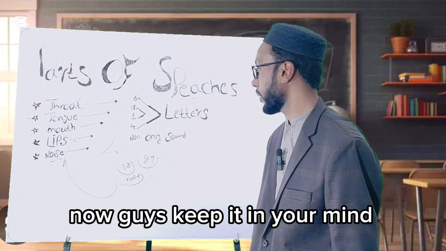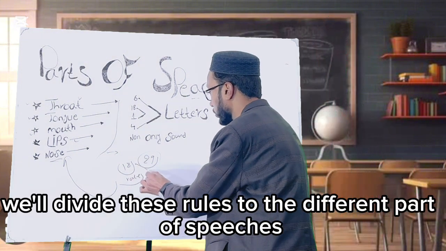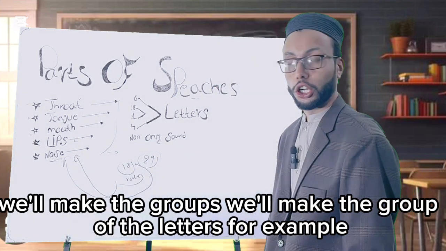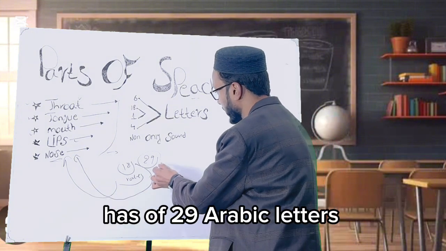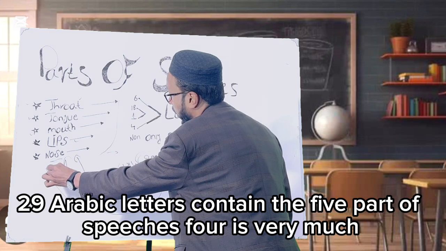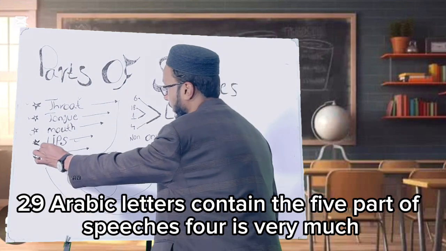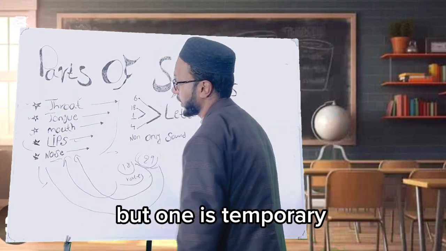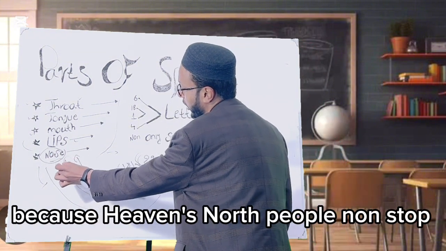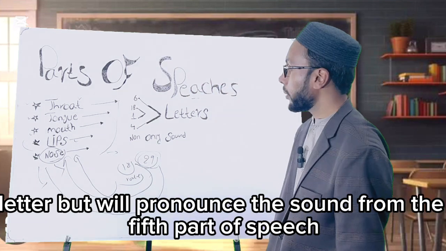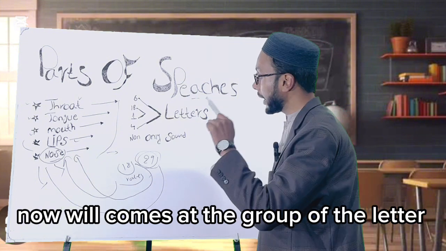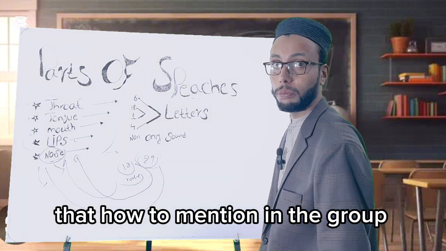Now guys, keep it in your mind. We'll divide these rules among the different parts of speech. We'll make groups of the letters. The 29 Arabic letters involve the five parts of speech. Four are used very much, but one is temporary, because here the letter will not be pronounced, but only a sound from the fifth part of speech. Now we come to the groups of letters.